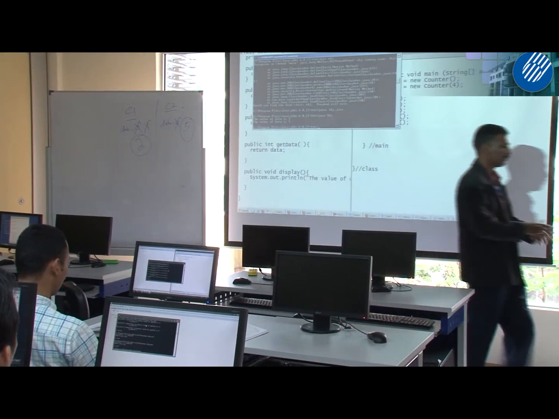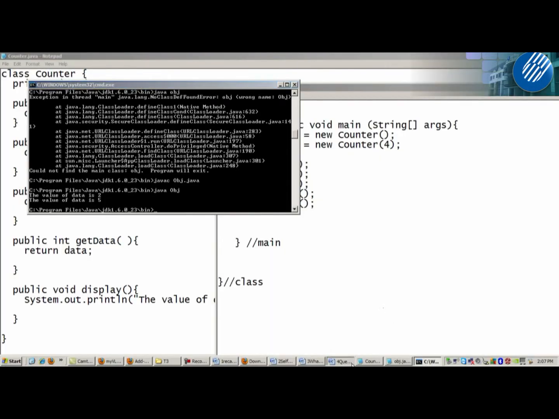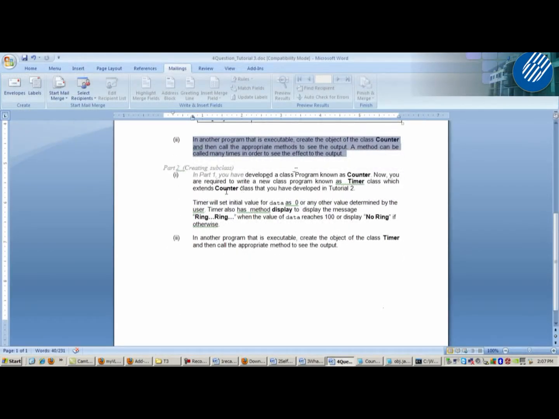Okay, now we move to the second part of the question. Now see here. In part 1, you have developed a class program known as counter. Now you are required to write a new class program known as timer, which extends the counter class that you have developed in part 1.